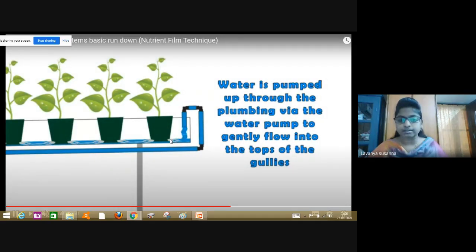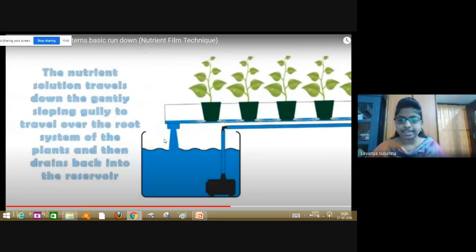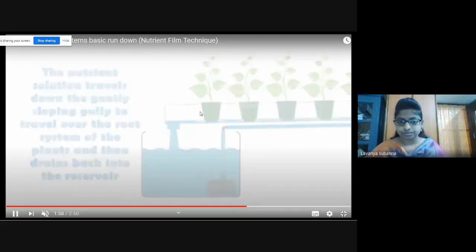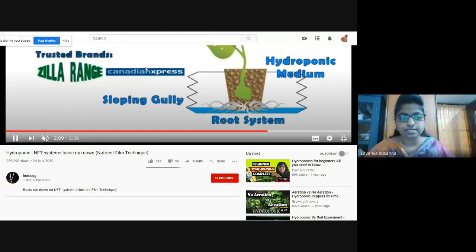Roots absorb the water, which contains nutrients. This is the reservoir. I hope you understood. This is a hydroponic farming system.